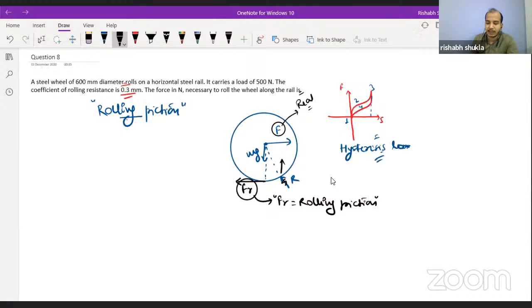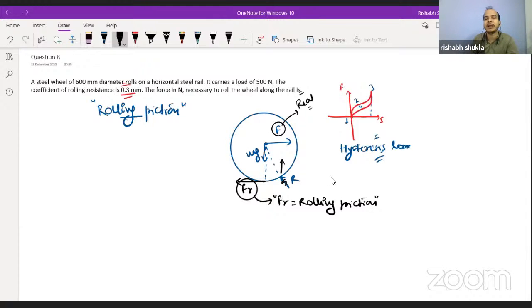The force which is equal to the amount of force required by a body in order to perform a pure rolling motion, or a rolling motion at a constant velocity or constant speed with time. With time the velocity is not changing. If we don't want the linear velocity of the center of mass to change, then there must be some force acting on the body throughout the motion, and that force is equal to the amount of rolling friction. How to determine the value of this fr?